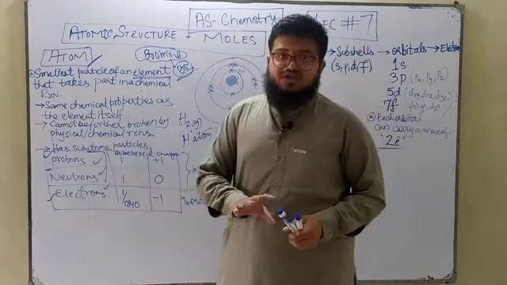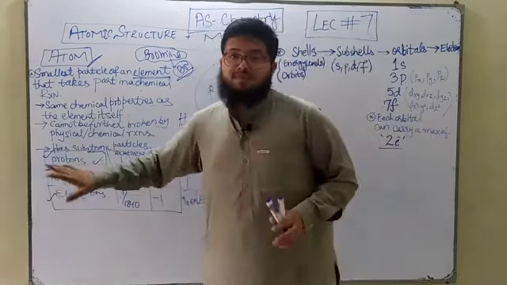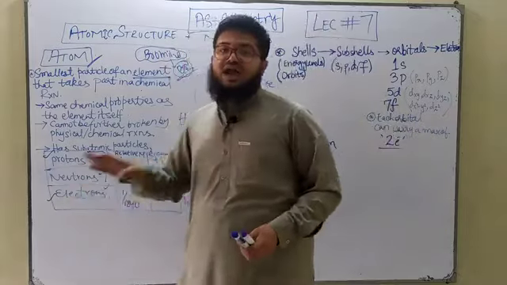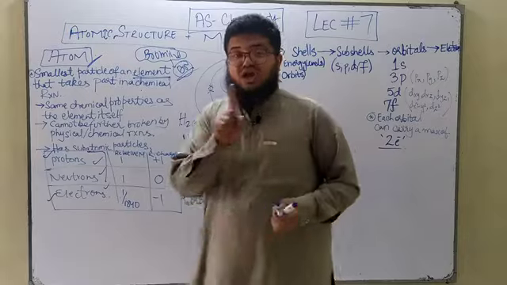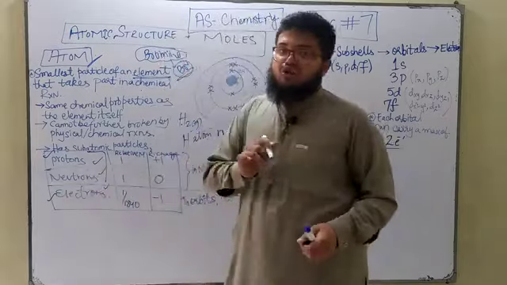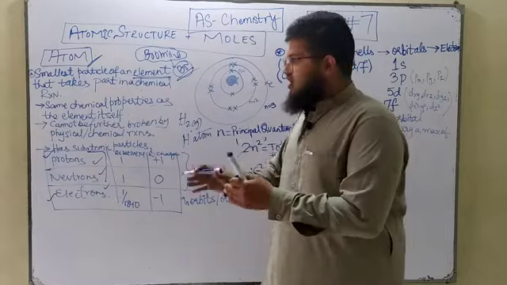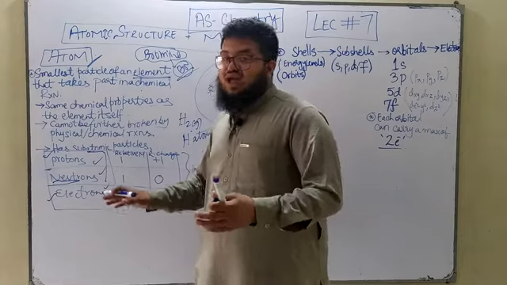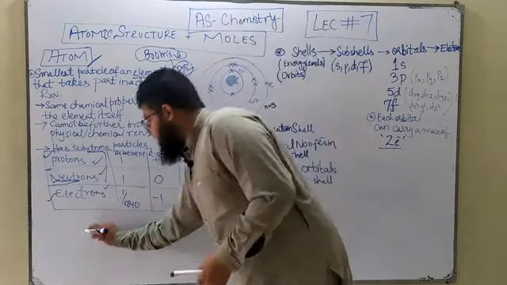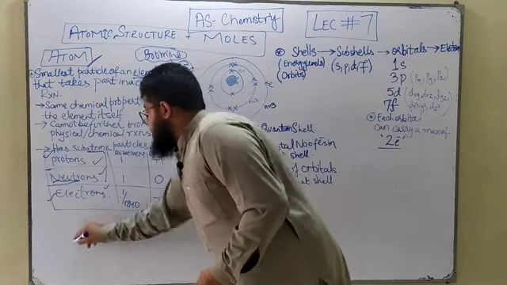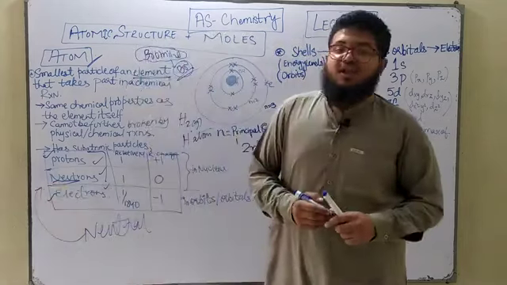Protons are positively charged, P for proton and P for positive, and electrons on the other hand are negatively charged. Neutrons are not charged at all, they are neutral. Neutron and neutral go hand in hand, right? They are neutral, therefore they are called neutrons.